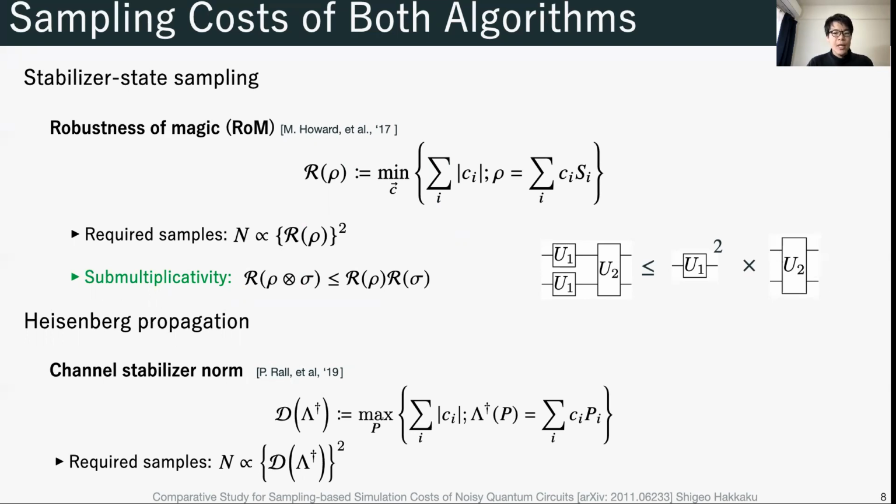In the Heisenberg propagation, the channel stabilizer norm determines the sampling cost. The channel stabilizer norm of a quantum channel is defined as the one norm of the coefficients used in the decomposition of an operator. The squared channel norm is proportional to the required samples.